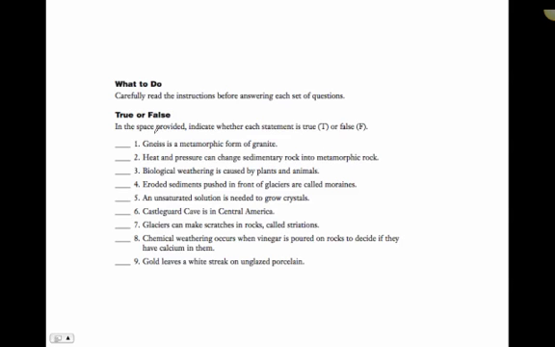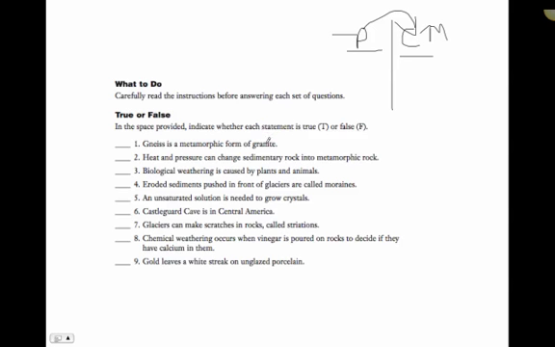Gneiss. True or false? So don't forget we have parent rocks and then we have child rocks, which are the metamorphic. So a parent rock forms a child. And so what does granite form?